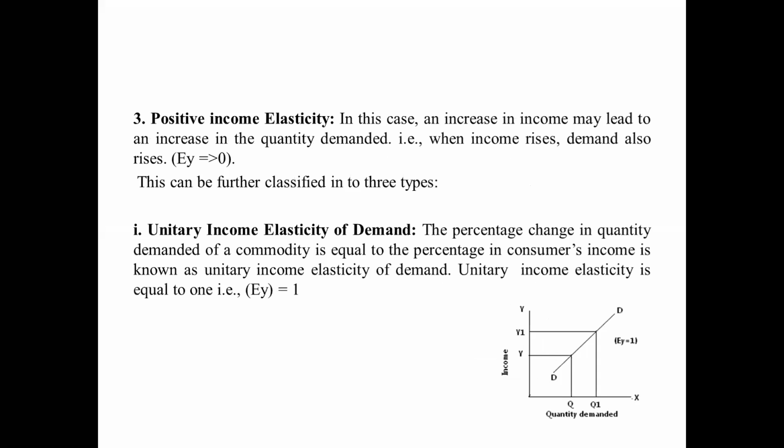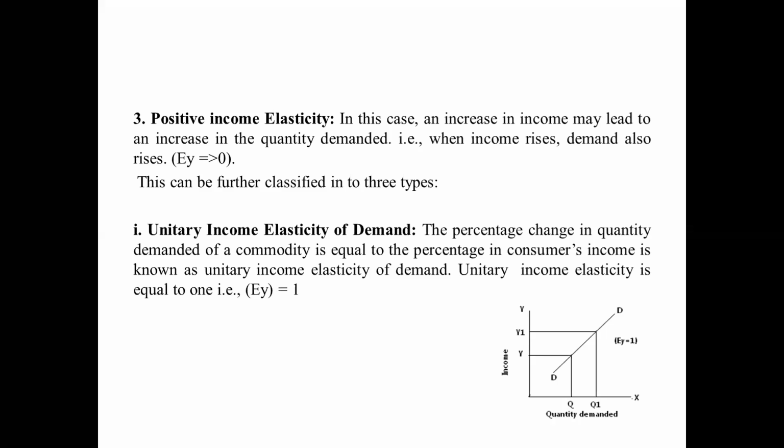And next one is the positive income elasticity of demand. It simply says that the income of the customer is increasing, so the purchasing capacity is also increasing, and the demand for the particular product is increasing. That is called a positive income elasticity. That's why it is represented as EY greater than 0. In this case, an increase in income leads to an increase in the quantity demanded. Okay, when income rises, demand also rises.